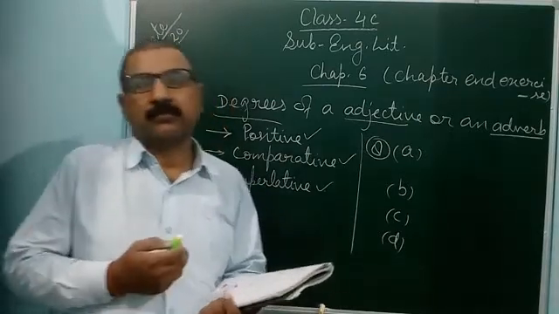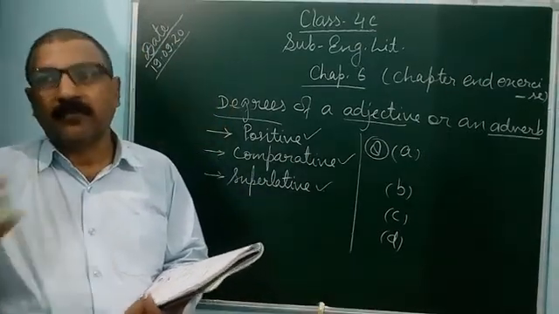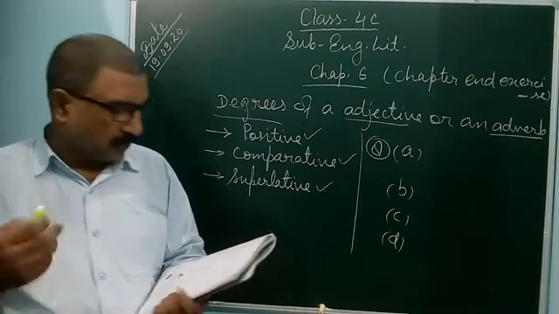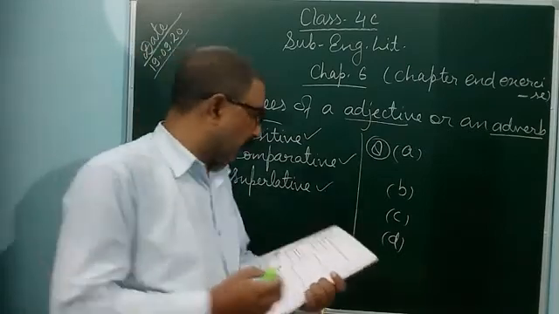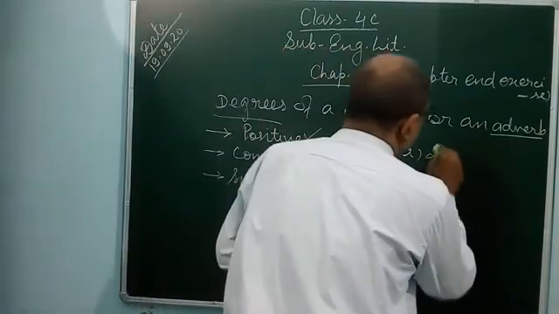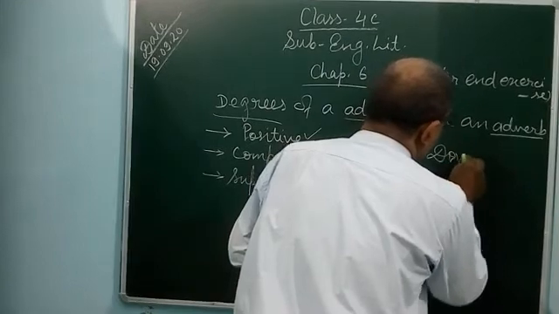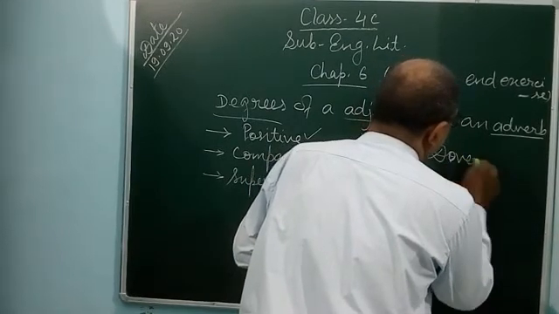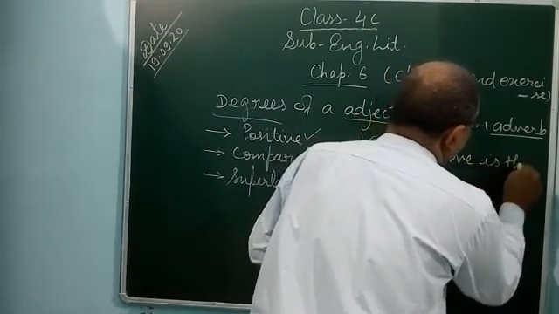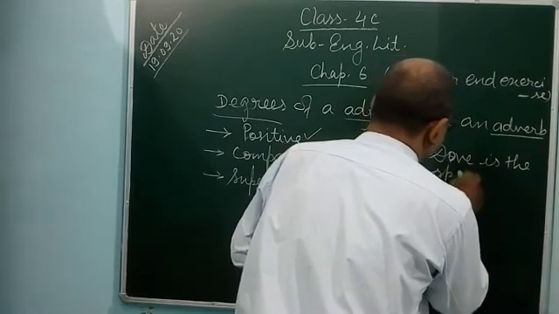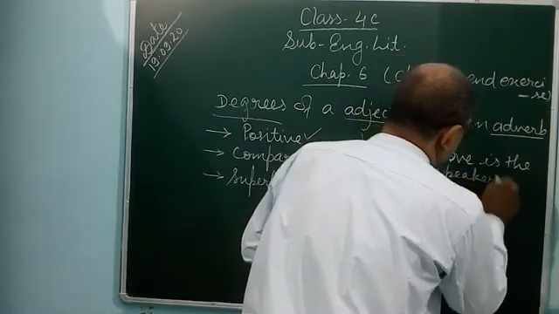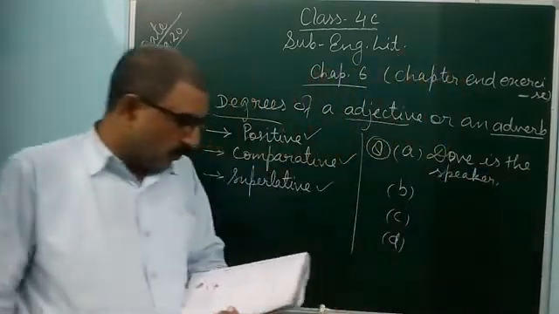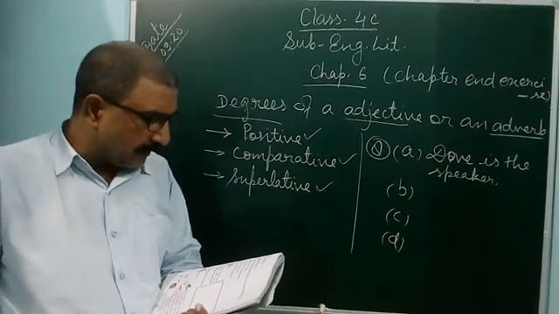Who told? Dove told. So dove is the speaker. Next, to whom is the speaker speaking?